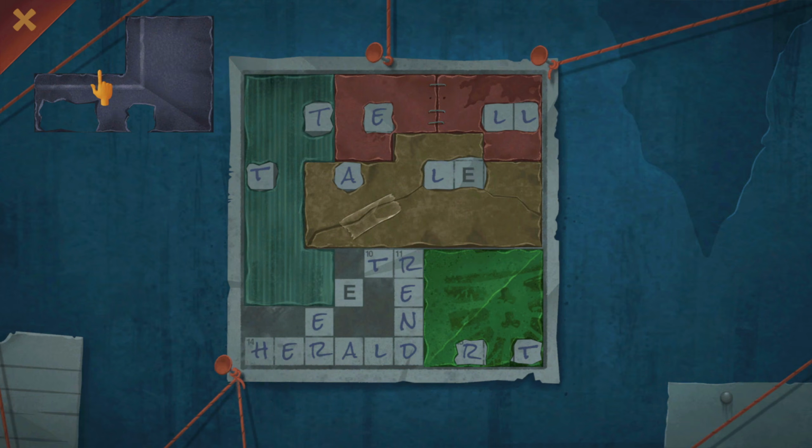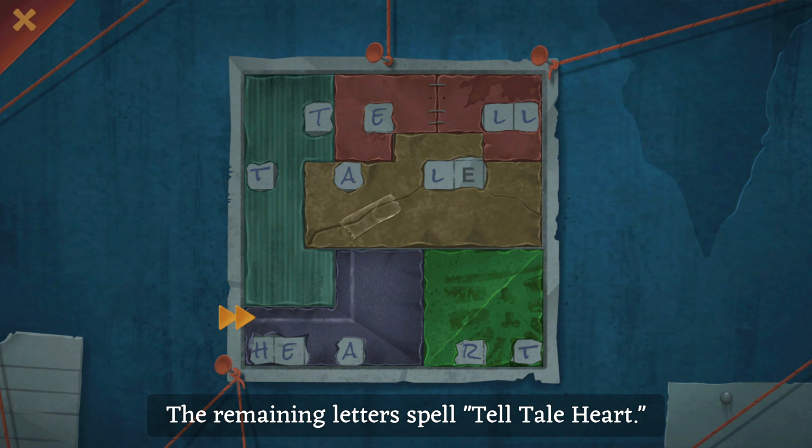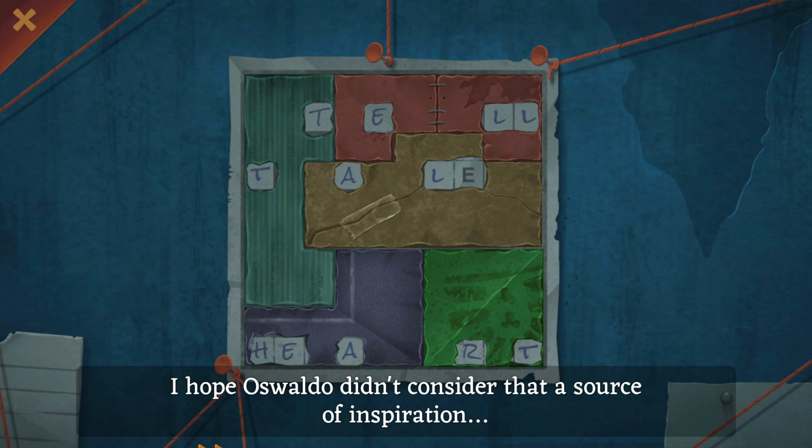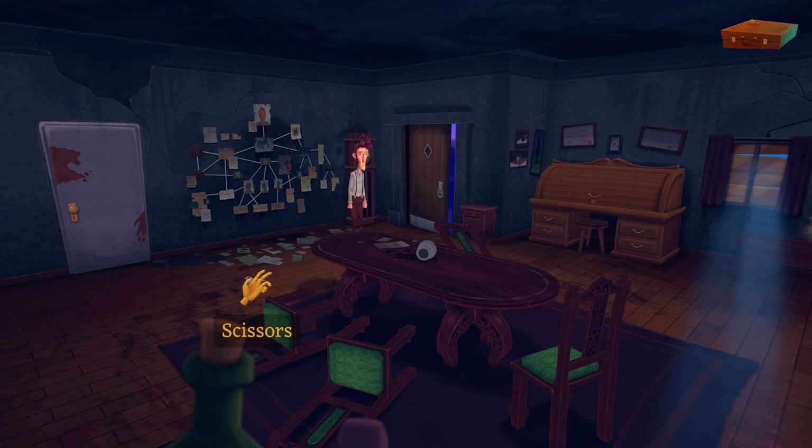There we are. I think that's it, isn't it? The remaining letters spell Telltale Heart. Alright. In that story, the narrator hides a body under the floor. I hope Oswaldo didn't consider that a source of inspiration. Okay, there's some scissors down here on the ground. We're going to take those.